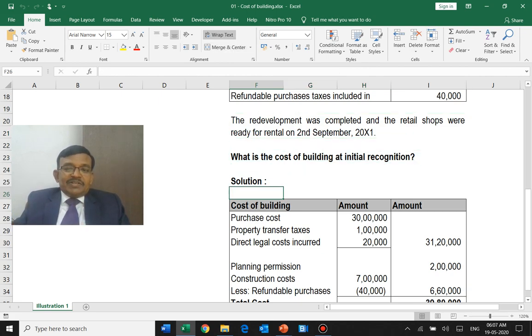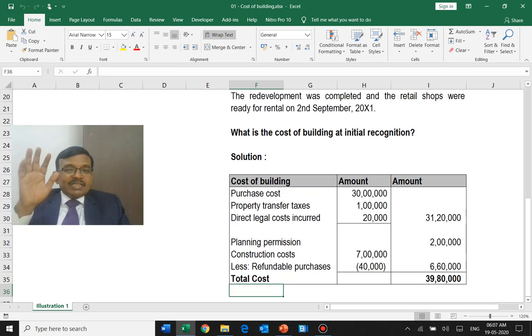Suppose you just finish with this solution, that this is the cost of building at initial recognition. If I am the examiner, I will give you the marks. But whether I will give the full marks, assuming that you have made a slip in the refundable tax. But if you are saying that it's not a qualifying asset, and accordingly, even though this has been bought by means of a specific borrowing, the related finance cost is not included and it will be charged to the profit and loss account, I will be tempted to give some additional marks.